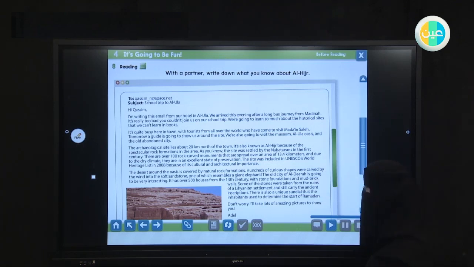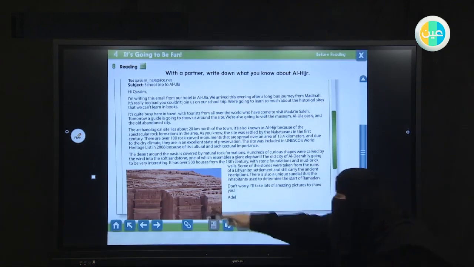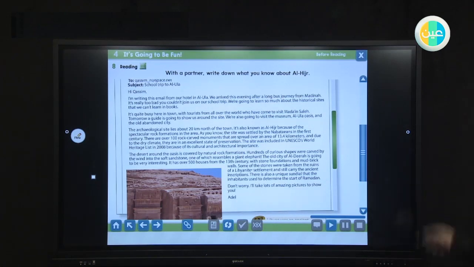Look at the picture here. Is it talking about a modern city? No. It's talking about the old city. I want you now to listen.